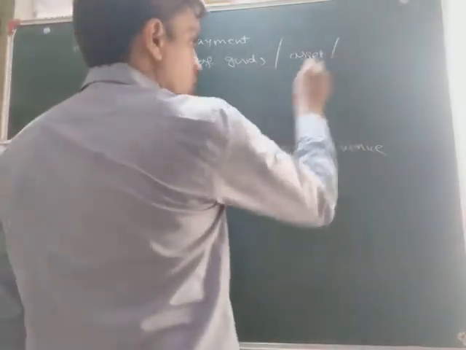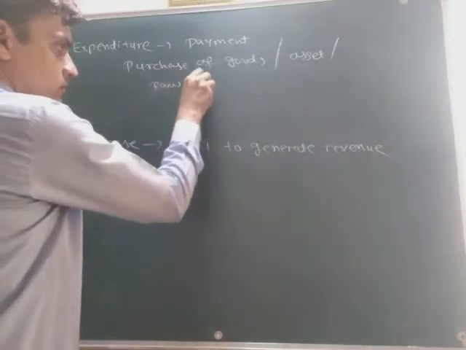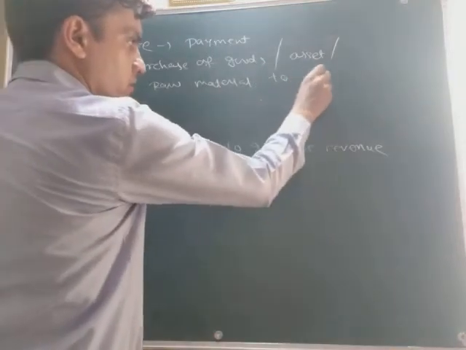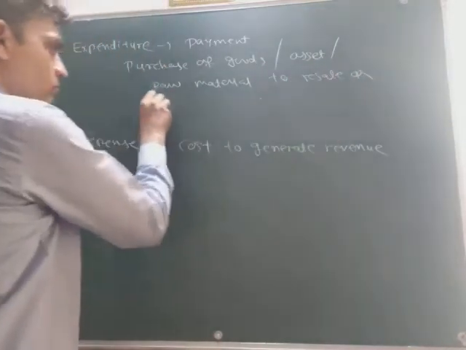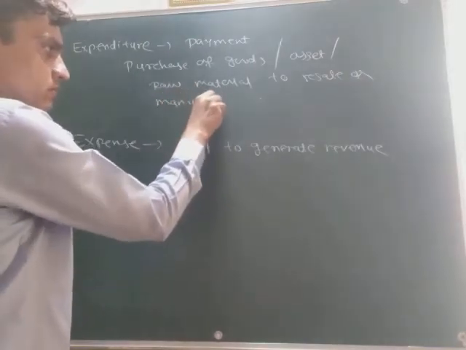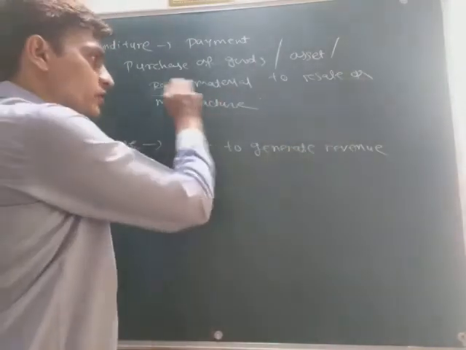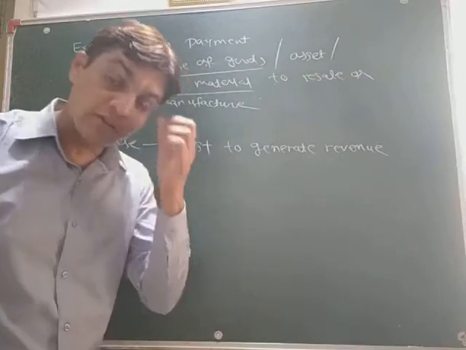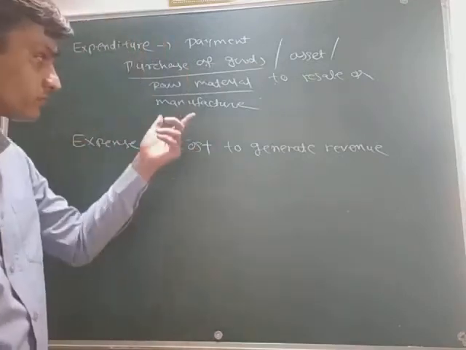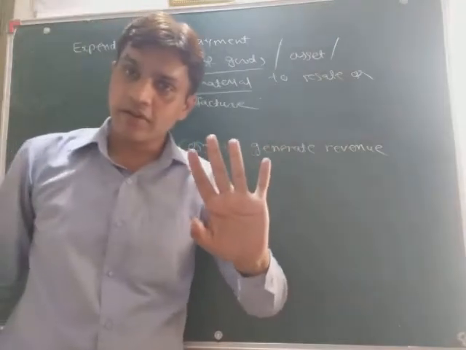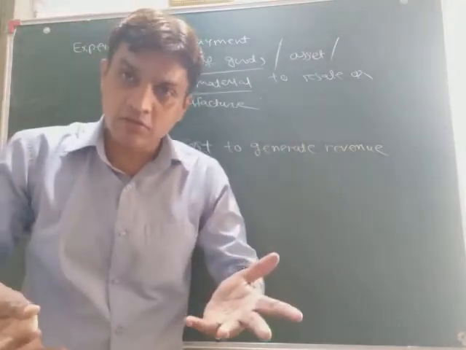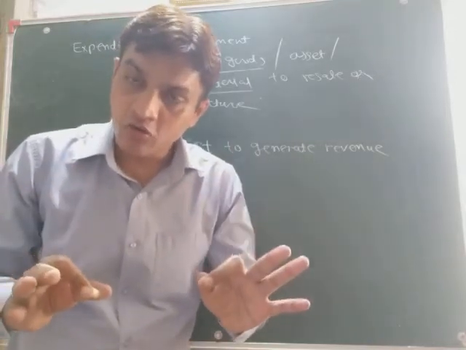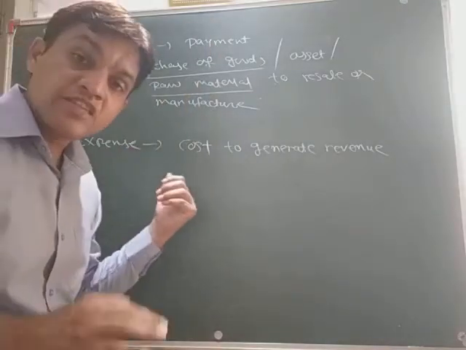Asset, or we can say raw material, to resell or manufacture. Raw material will be used in production, and the product you have purchased, how will you use it? Of course to resell. So in this case you have done some payment, or you have to do some payment. So what is that? That is your expenditure.